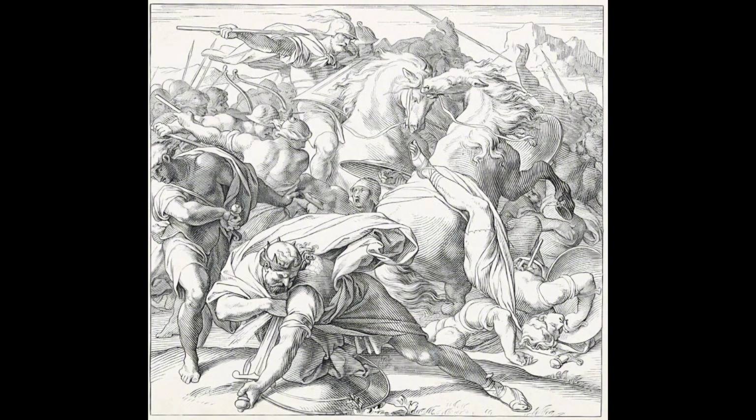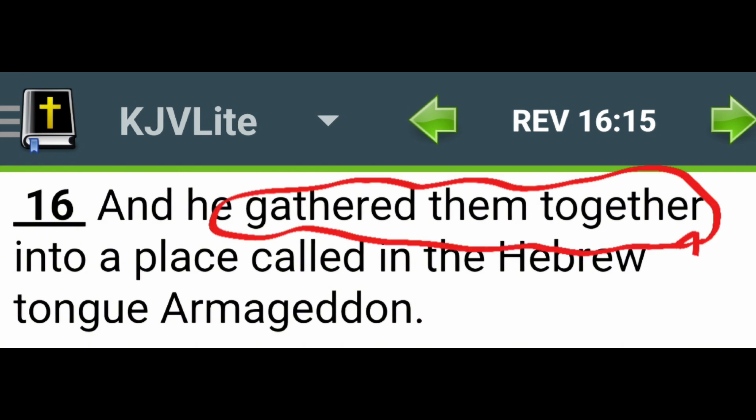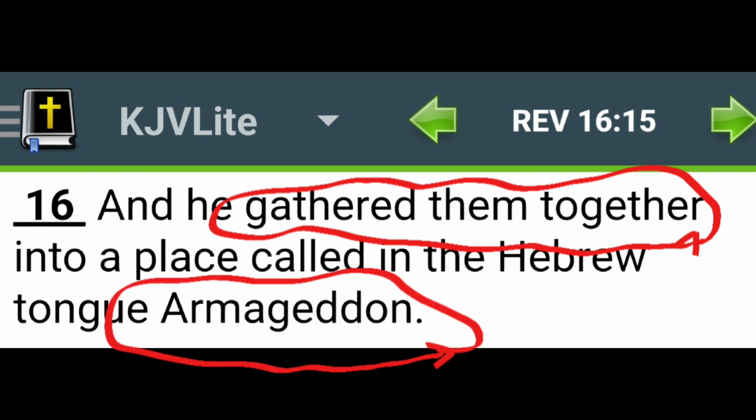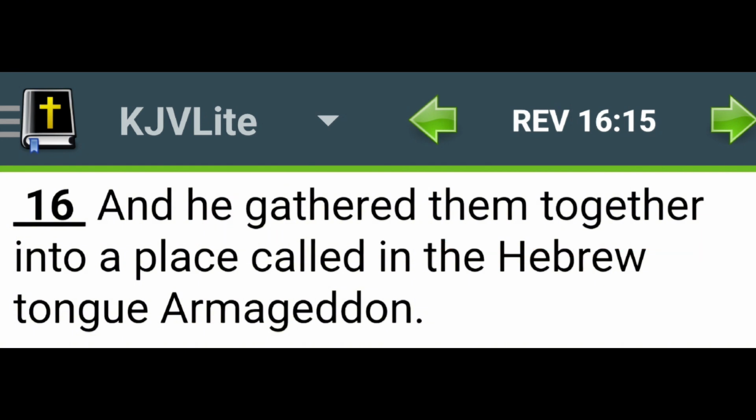itself. Let's take a quick side trip to the book of Revelation, which was written in Greek. In the book of Revelation, chapter 16, in verse 15, it says, he gathered them together in a place called in the Hebrew tongue Armageddon. Notice that they're being gathered together. That's a crowd.